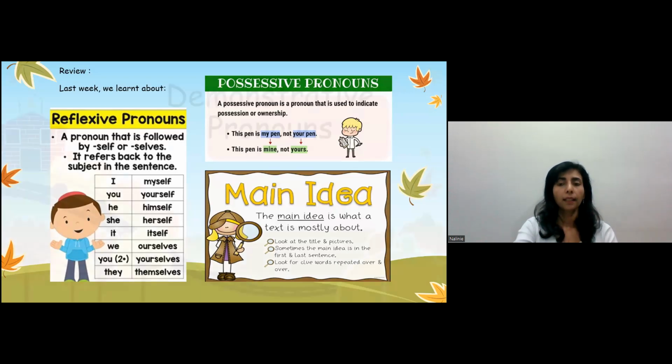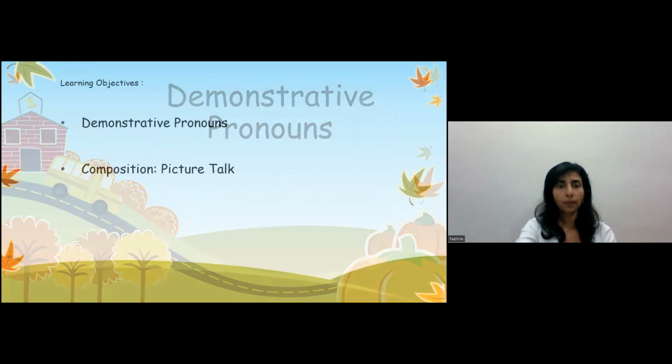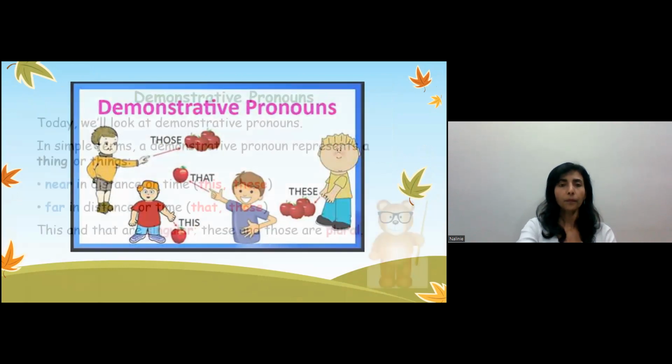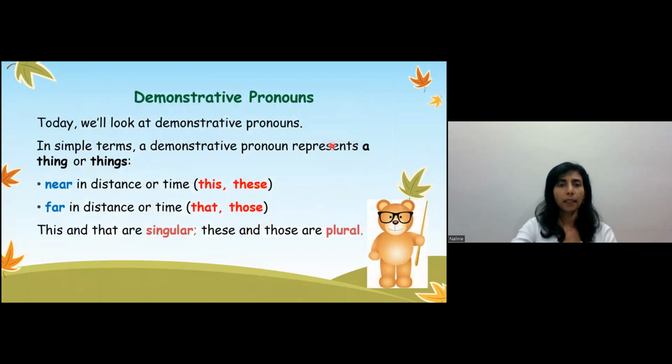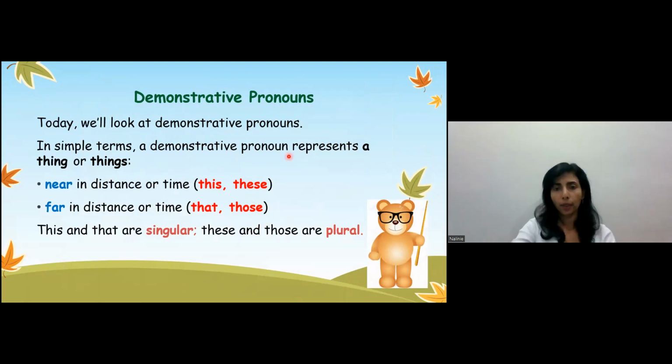Let's start today. We're going to learn about demonstrative pronouns. Examples of demonstrative pronouns are those, that, this, and these. Let me explain a bit more. In simple terms, what does a demonstrative pronoun mean?